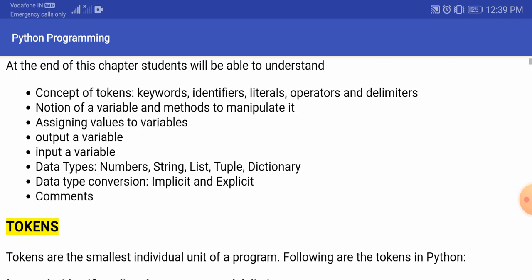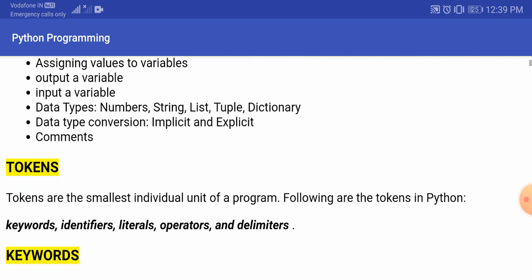Then we will discuss assigning values to variables, then the output of a variable, then input of a variable, and then the data types, including numbers, string, list, tuples, and dictionary. Then we will discuss data type conversion, that is implicit type conversion and explicit type conversion, and then we will discuss comments.